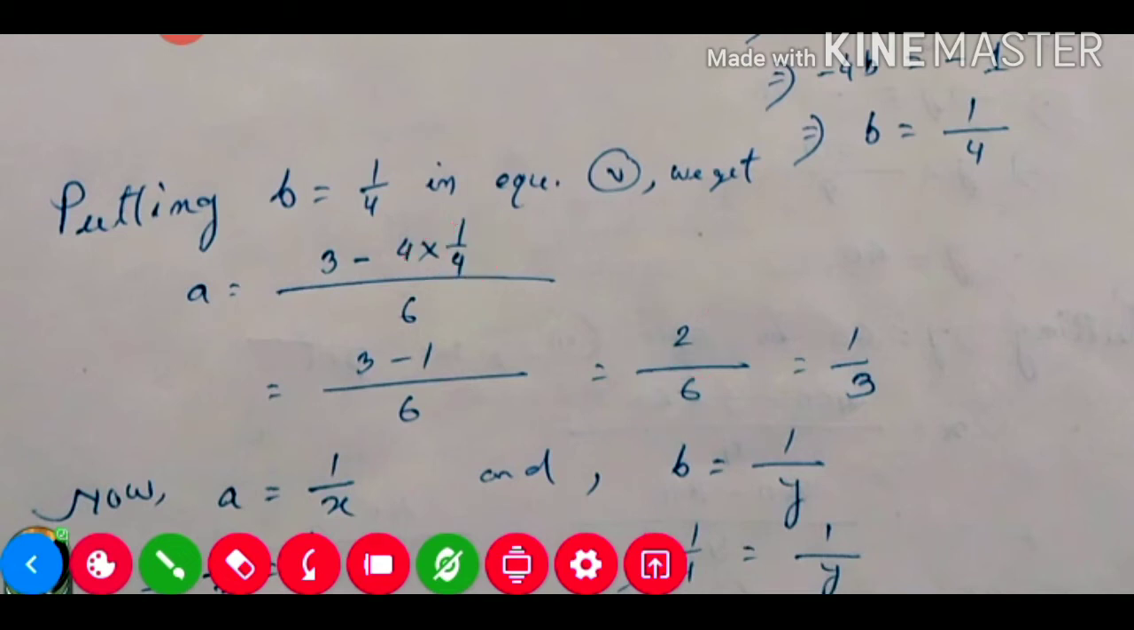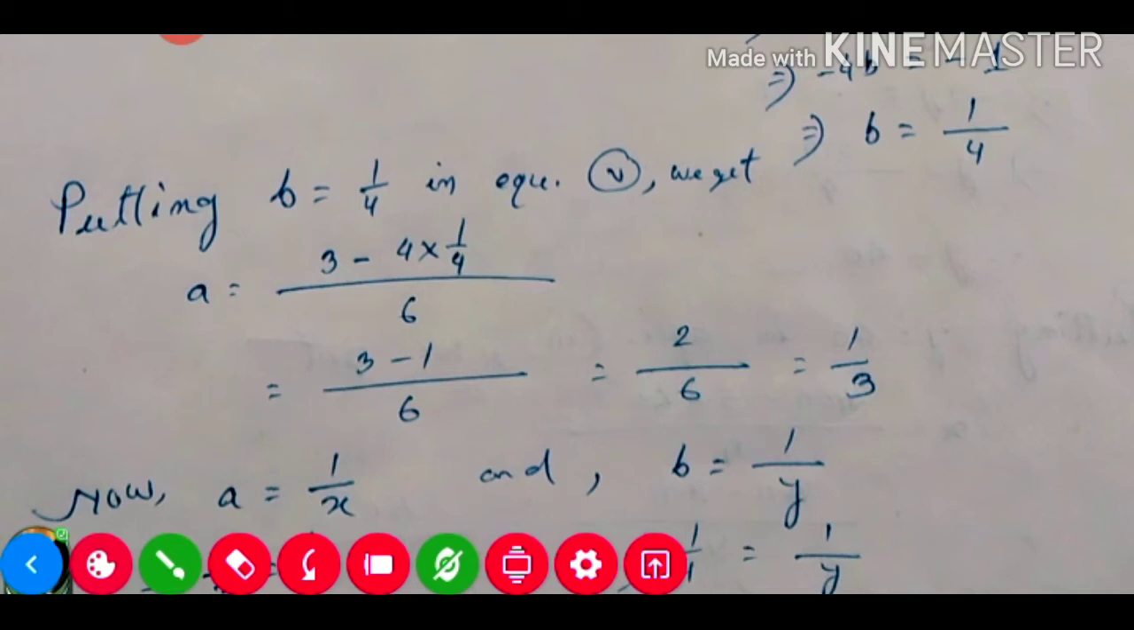Now both numerator and denominator are divisible by 2. 2 into 1 is 2, and 2 into 3 is 6. So it will be 1 by 3. So the a value we got is 1 by 3. But originally in our question it is x and y, so we need to find out the x and y values.